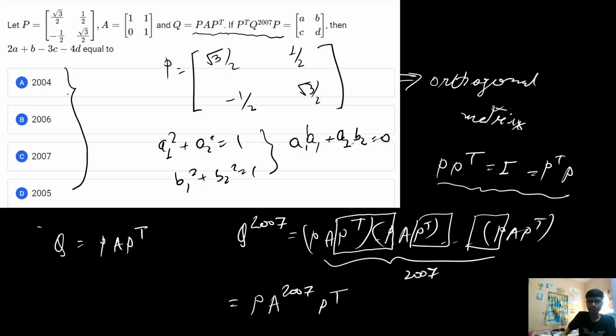And the question mentions P transpose into Q power 2007 into P, which is equal to the matrix with entries A, B, C and D. So this will be directly equal to A power 2007.